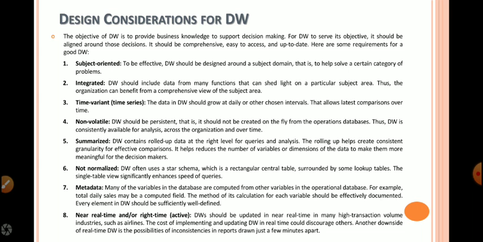Integrated. Coming to integrated, a data warehouse integrates data from multiple data sources. Those multiple data sources may be of heterogeneous database management systems. One may be DB2, another may be MySQL, another may be MS Excel.